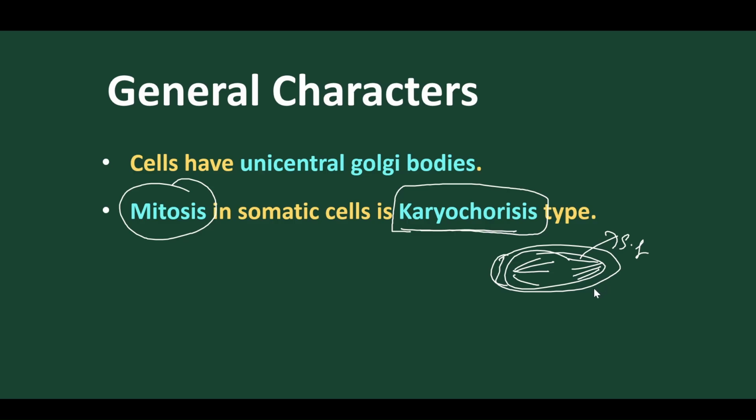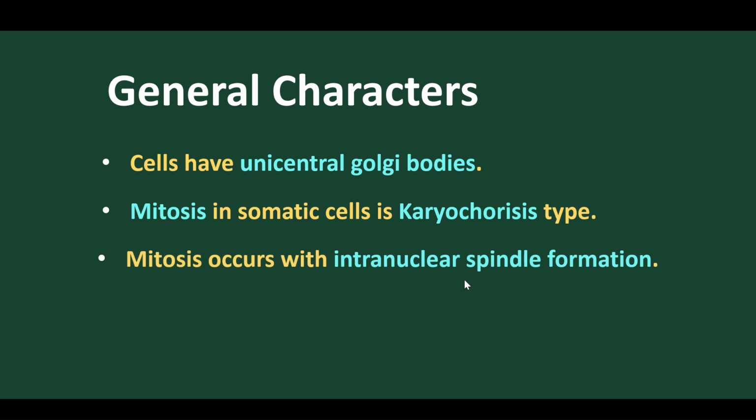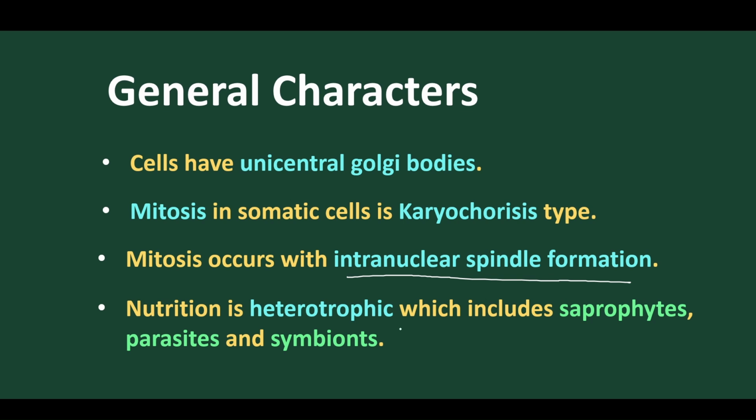So this nature is called as what? Karyochoresis. Let's move on. It means they contain intranuclear spindle formation. Normally they have intranuclear spindle formation, and the nutrition is mostly saprophytic, parasitic and symbiotic. Saprophytic means they mostly depend upon dead matter, parasitic means a living host, and symbiotic means mutual.